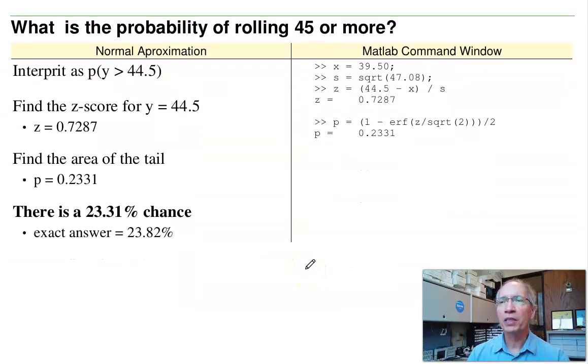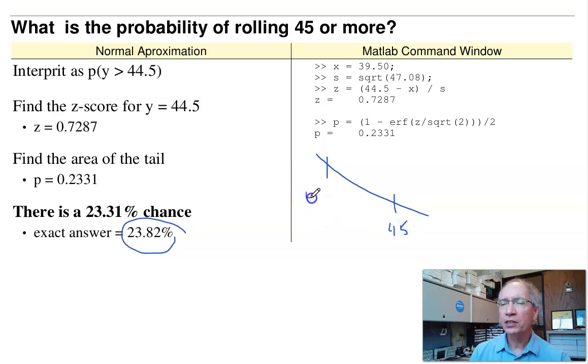Suppose I want to know the probability of rolling 45 or more. Again, using convolution, I know what the answer is. It's 23.82%. To find that, let's interpret that to mean I want the area to the right of 44.5, rounding to the nearest integer, sort of. Again, a little bit of a challenge. I've got this problem right here. Here is 45, here's 44. Where I start is going to affect the odds. If I take the midpoint, it might be a little bit off. But again, not really sure what else to do. So let's take the midpoint, 44.5.